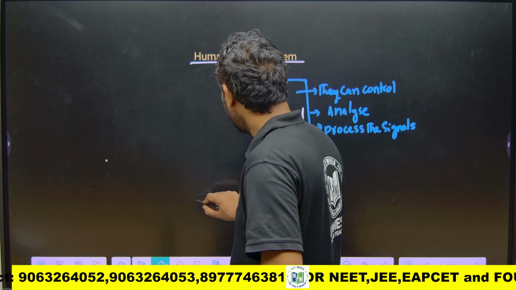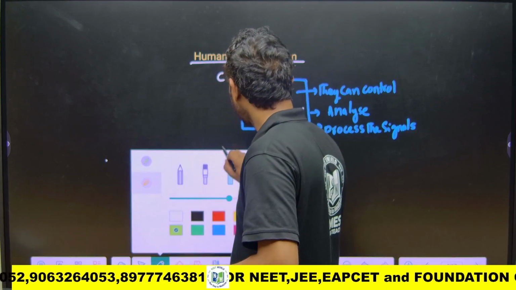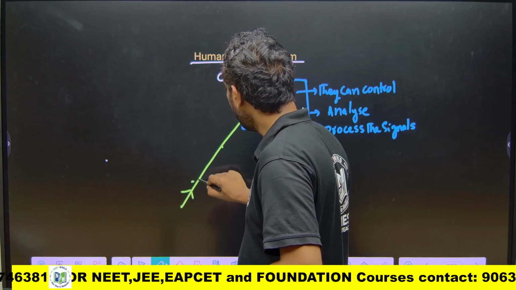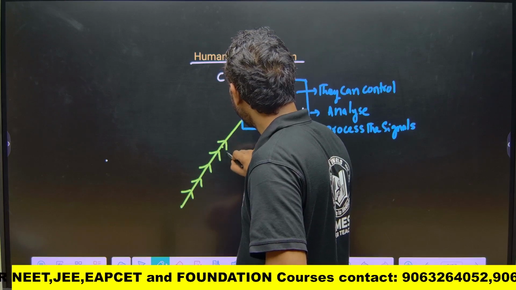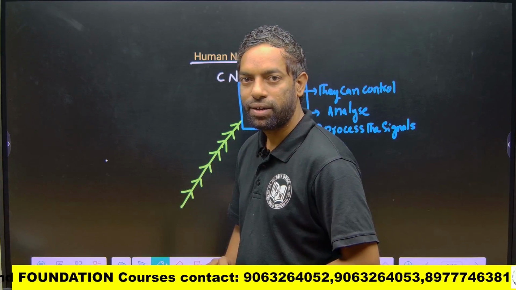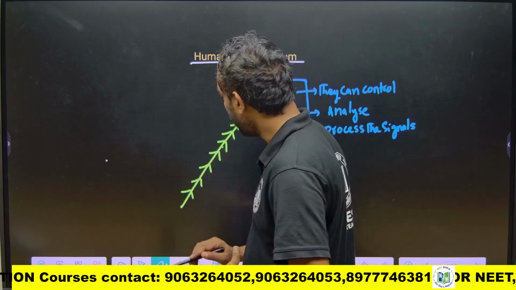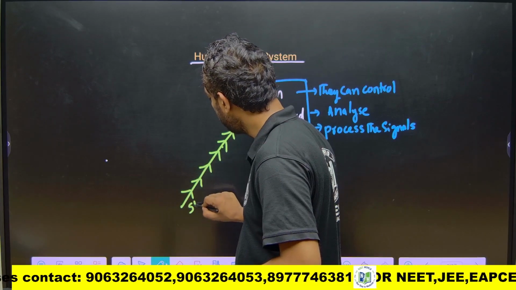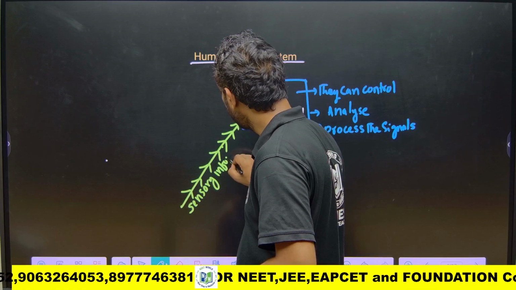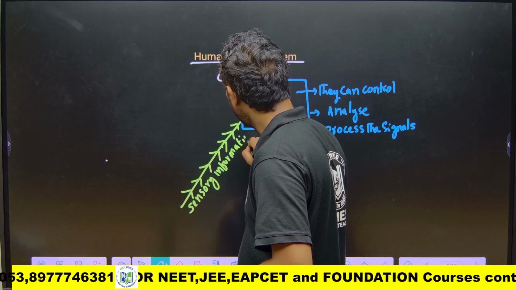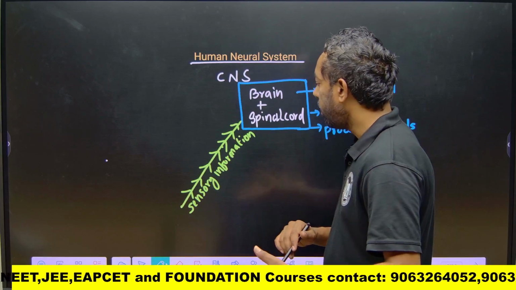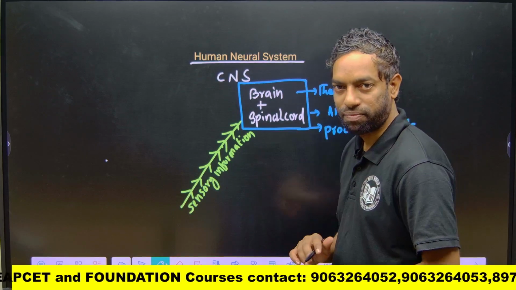So, just look here. There is sensory information going towards the brain. First it reaches the spinal cord and then the brain. This is sensory information, so we call it the sensory nervous system.